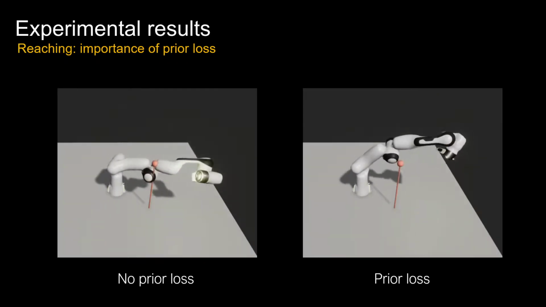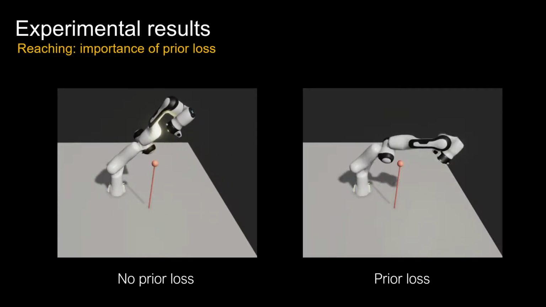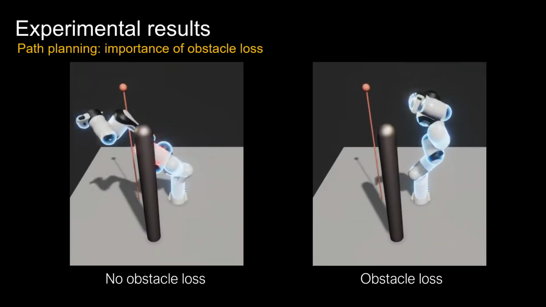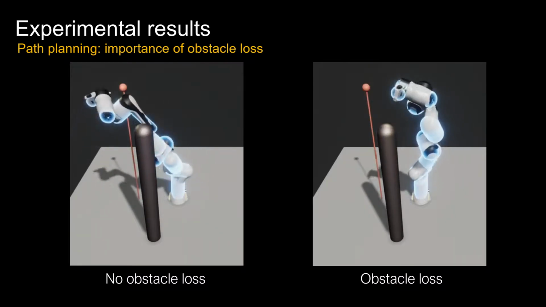Qualitatively, in the case of no prior loss, one of the joints reaches its joint limit and the robot fails to reach the target, whereas in the case of adding the prior loss, the robot successfully reaches the target. Here we show a side-by-side comparison to demonstrate that the obstacle loss is critical in avoiding obstacles.